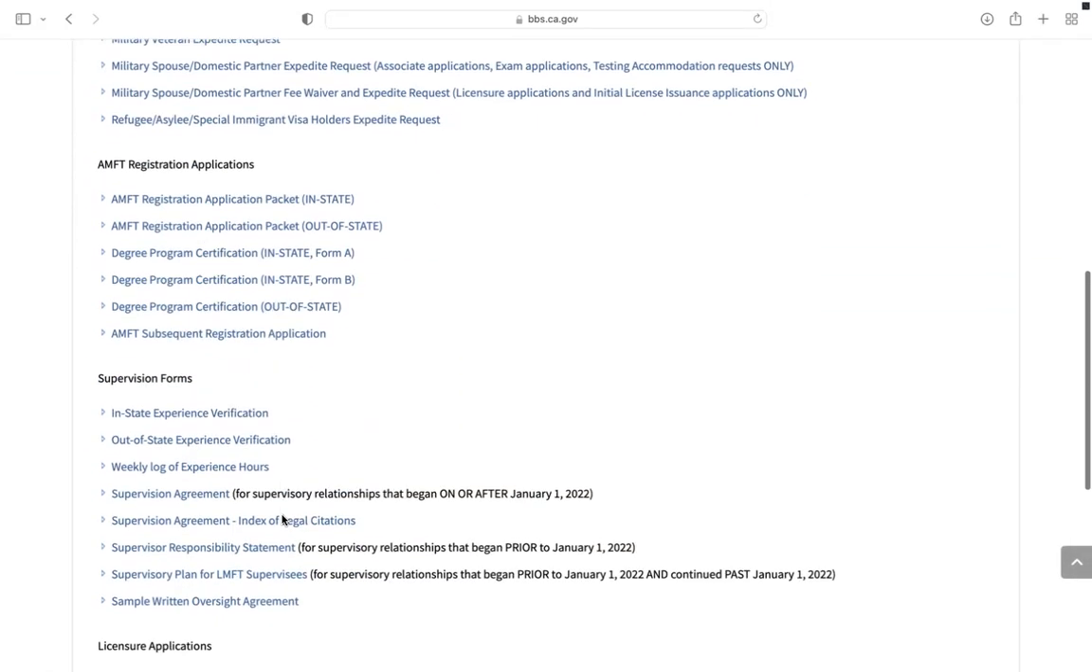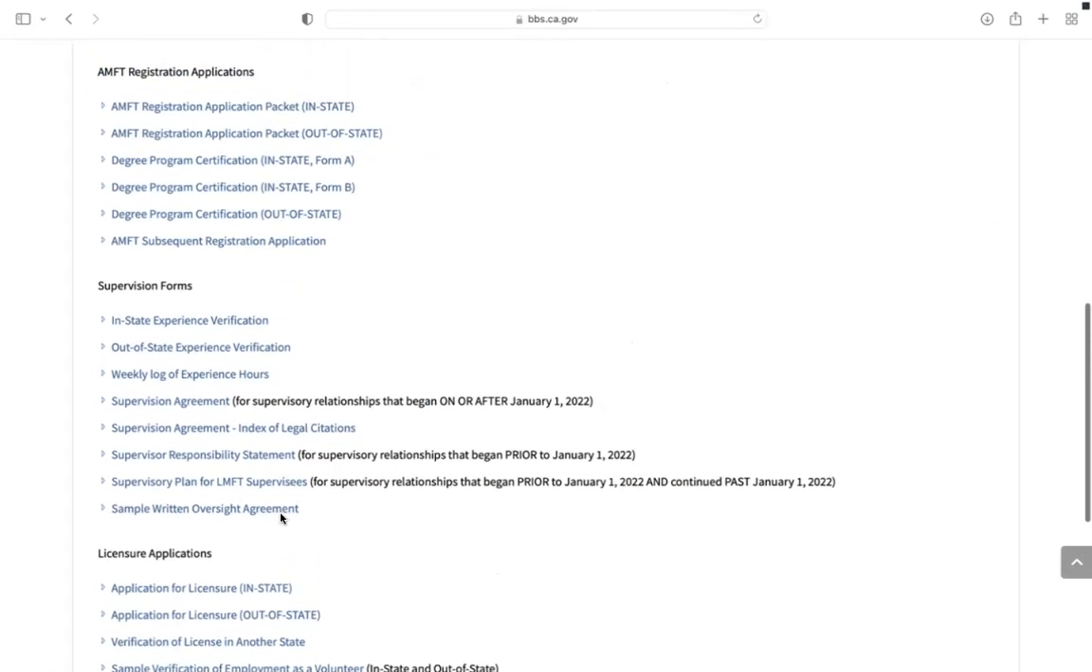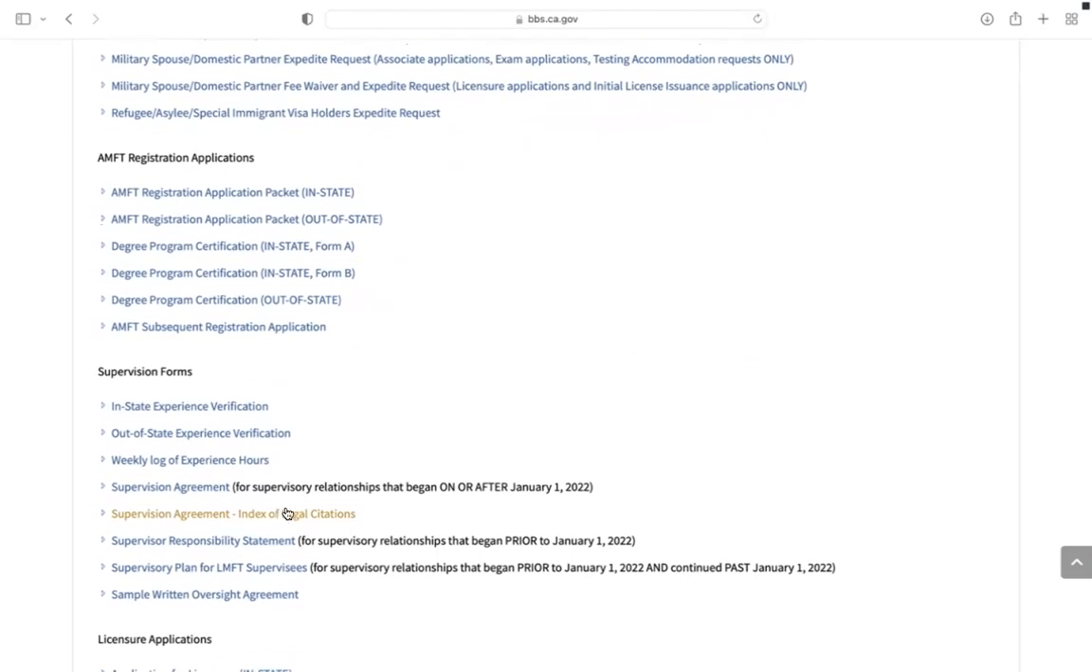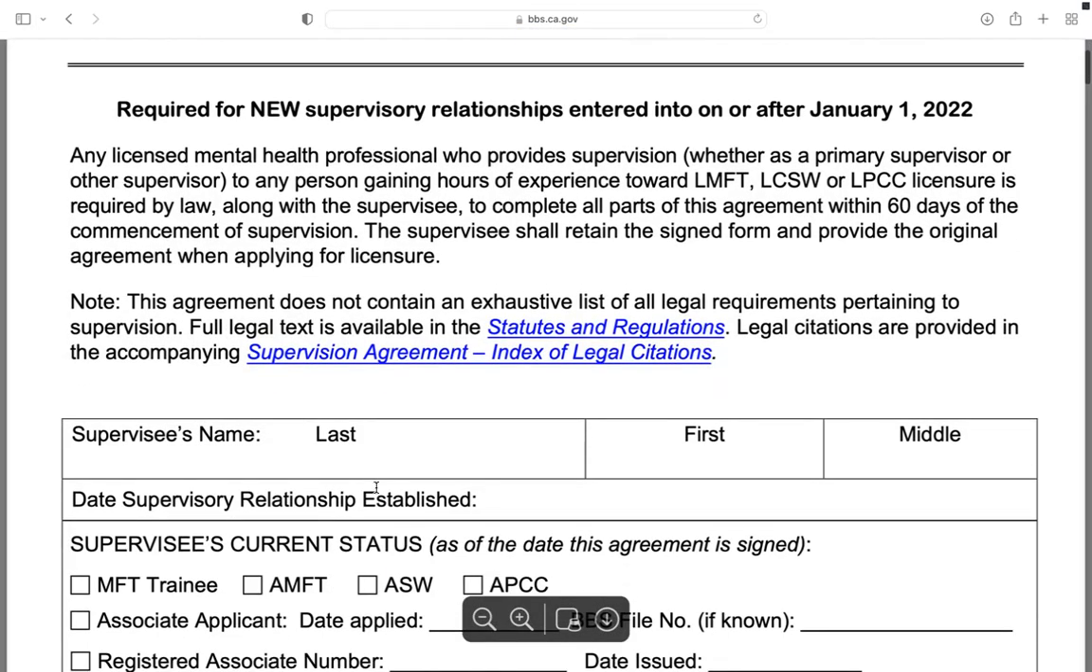And you'll see that there is a lot on here, and that can look overwhelming at first. The good news is there are only really 3 that you need to worry about during your time in your master's program. The first one is going to be the supervision agreement. I'm going to go ahead and click into that. You'll see that it is a fillable PDF, which will hopefully make things a little easier for you.